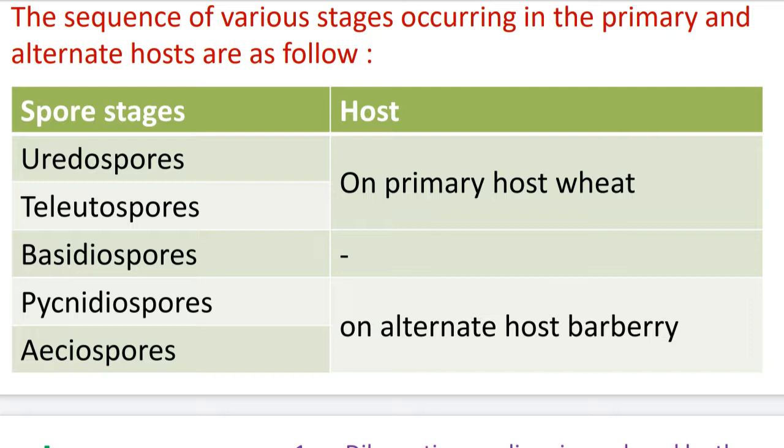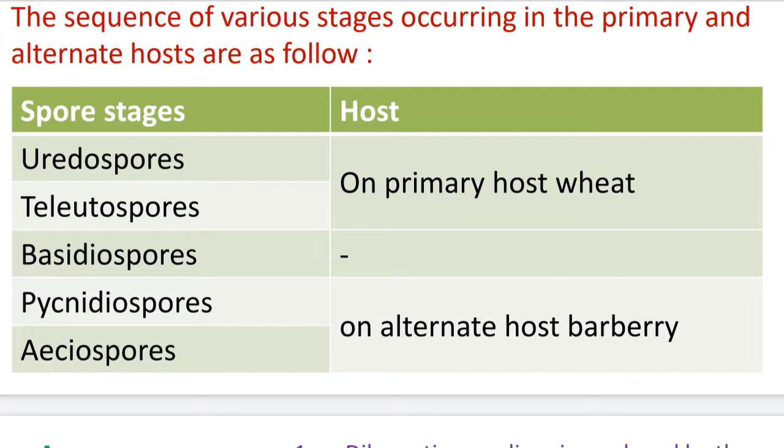Then the spore stage or spore names: pycnidiospores and aeciospores. Pycnidiospores and aeciospores develop on the secondary or alternate host, barberry. The botanical name of barberry is Berberis vulgaris.